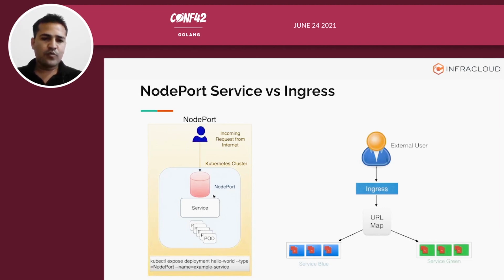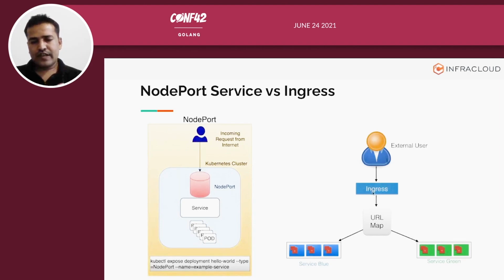You can create a node port type service using this command. To use it you need to have a hello world deployment in place, and then you can use the expose command of kubectl to expose the hello world deployment. Then you specify the type of the service and also the name of the service, and then the example service of type node port will be created.